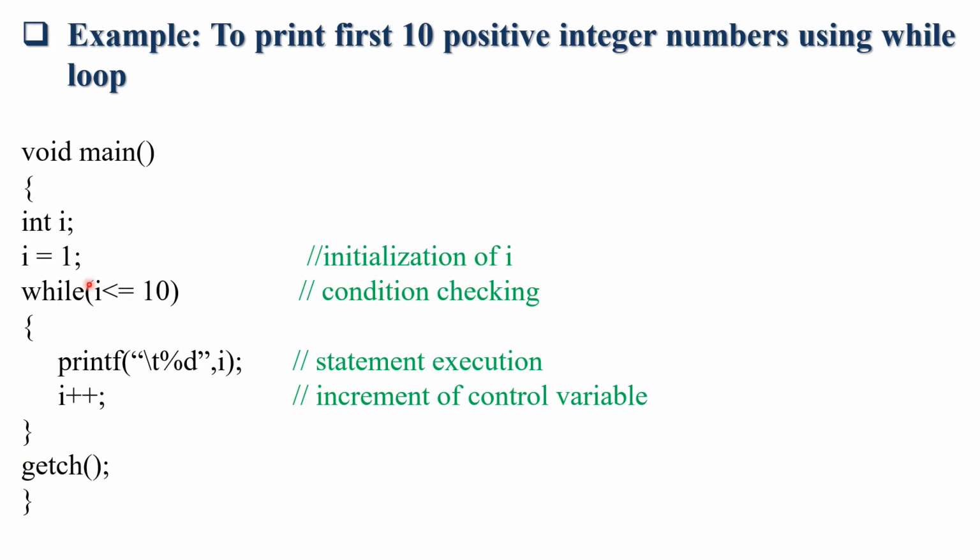So this is the initialization of I. Then we have condition checking. Then statement execution if the condition is true. This is the increment of the control variable. Okay. If we do not increment this I, then it will go into an infinite loop. Okay. 1 1 1 1 will be printed.